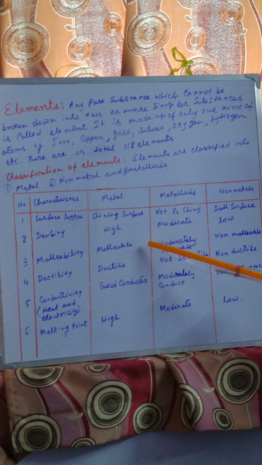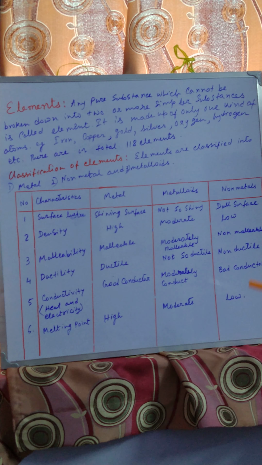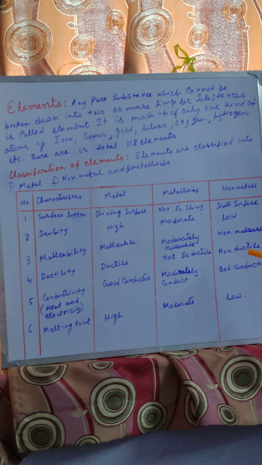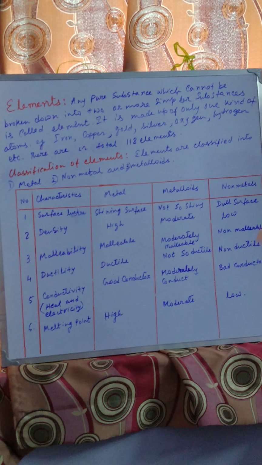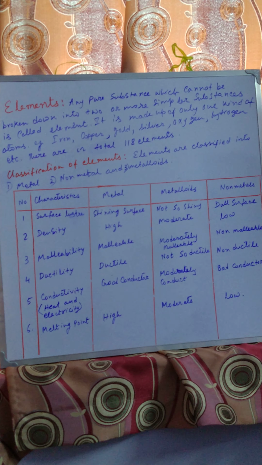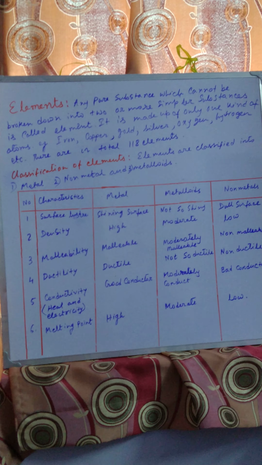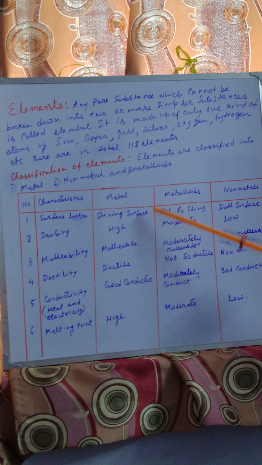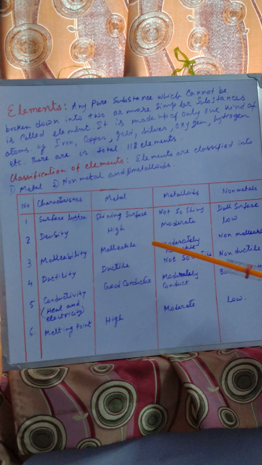So malleability means whether we can convert that substance into a thin sheet or not. Depending upon that, metal is malleable. We can beat it down into sheets.